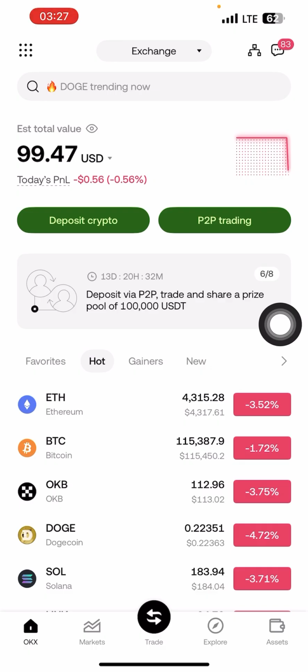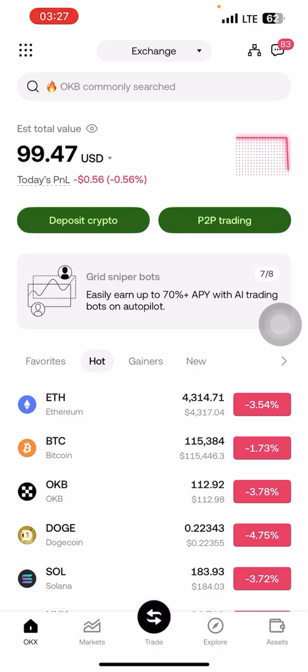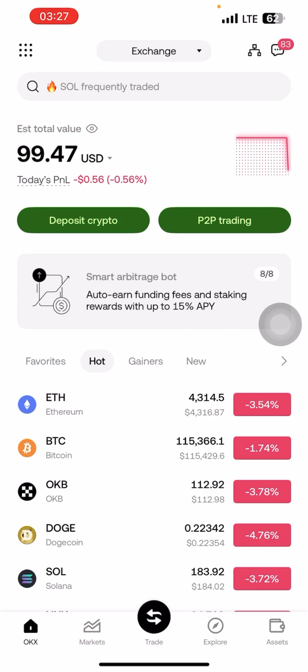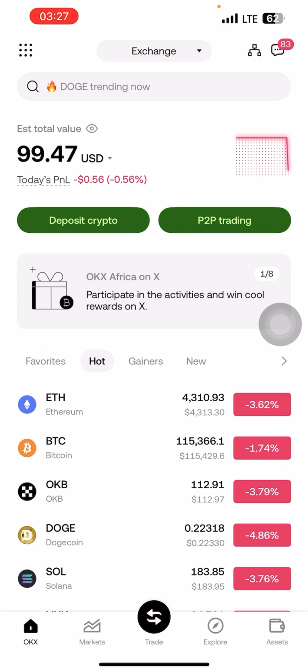But one thing about trading is that you have to be emotionally strong. You have to be what? Emotionally strong. Don't just say, hey, my money is going down, then you withdraw. No, don't do that. Today I want to show you how you can trade on OKX.